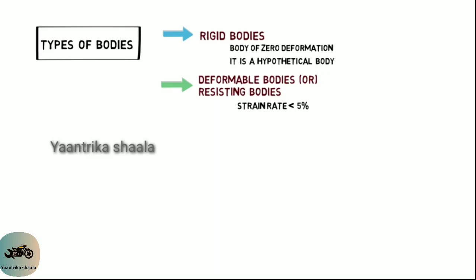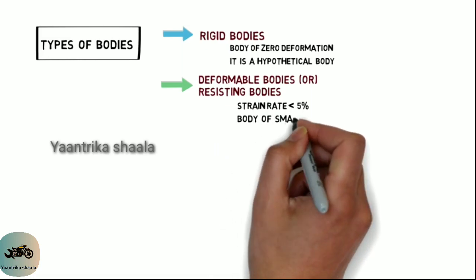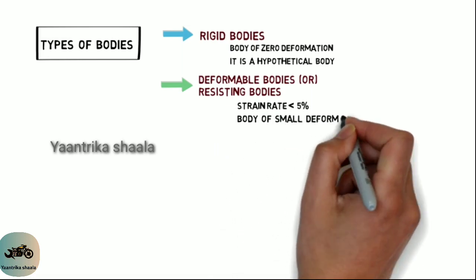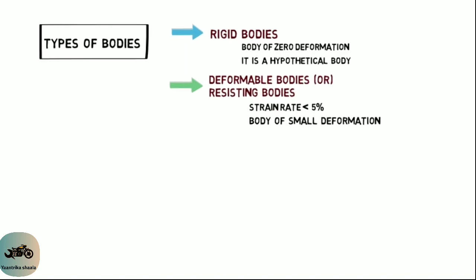We will see the strain rate concept in the coming classes, but from now you just remember the point. As the strain rate is less than 5%, the deformable body is also called the body of small deformation, and the study of these deformable bodies or resisting bodies is called strength of materials.